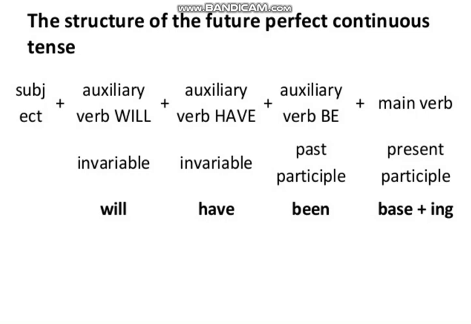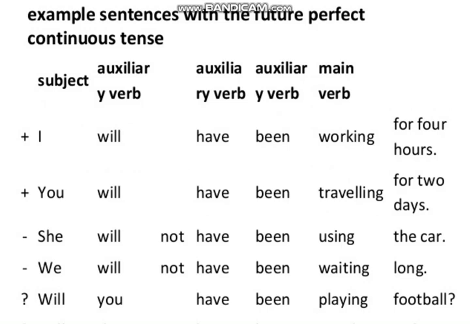So we are having three auxiliary or three helping verbs in this tense, and then the main verb would be in ing form or present participle. So this is the common structure of affirmative sentences or positive sentences of future perfect continuous tense. Here are some other examples. As you can see, of positive sentences: I will have been working for 4 hours.